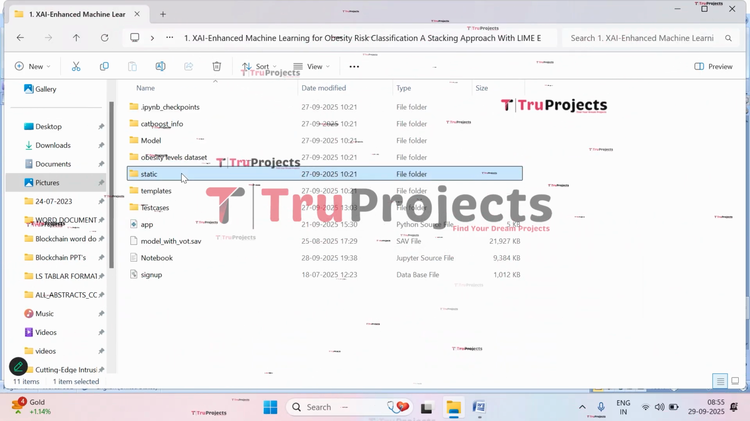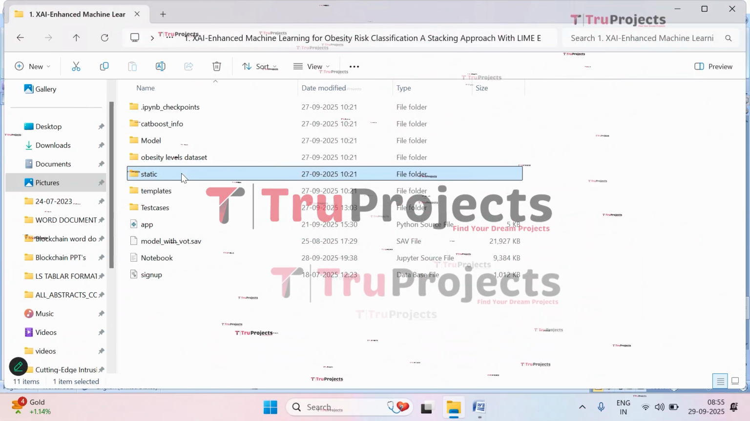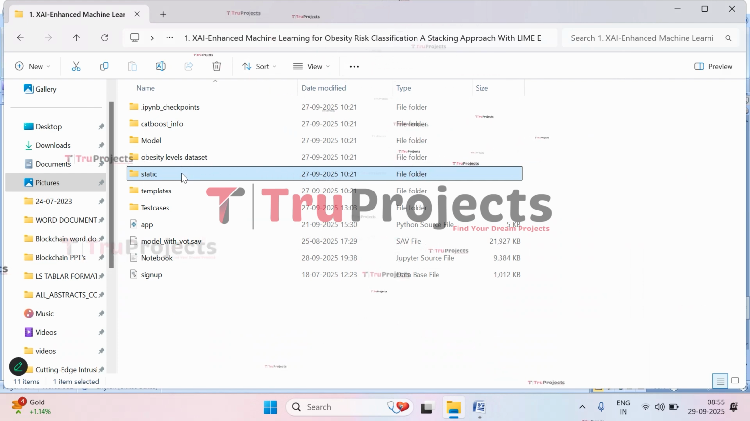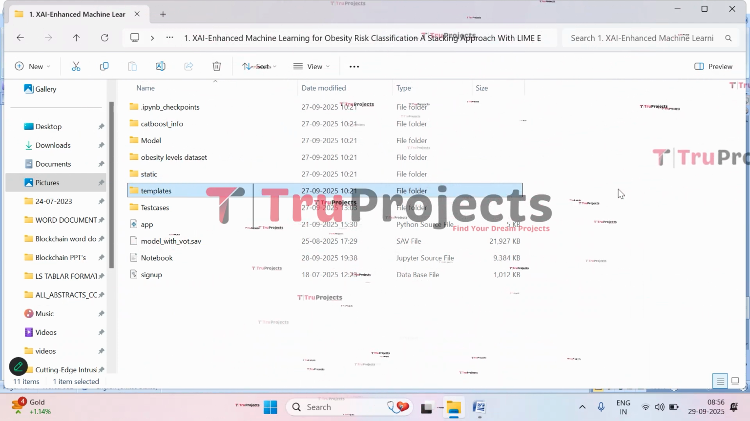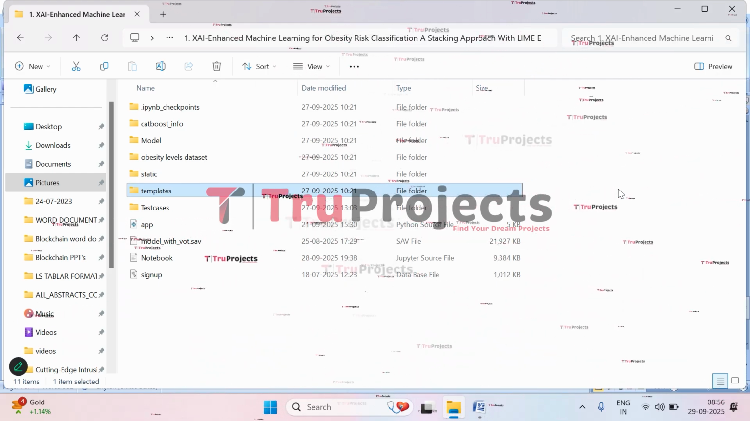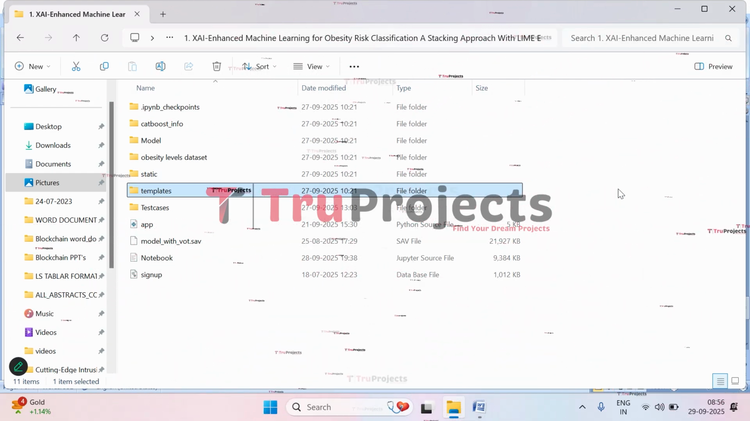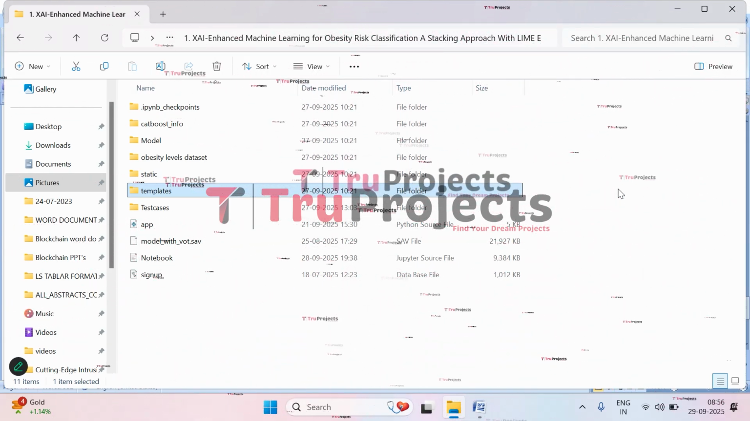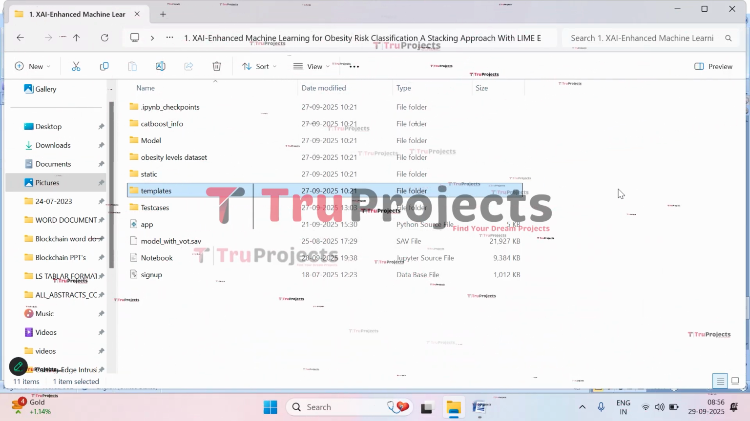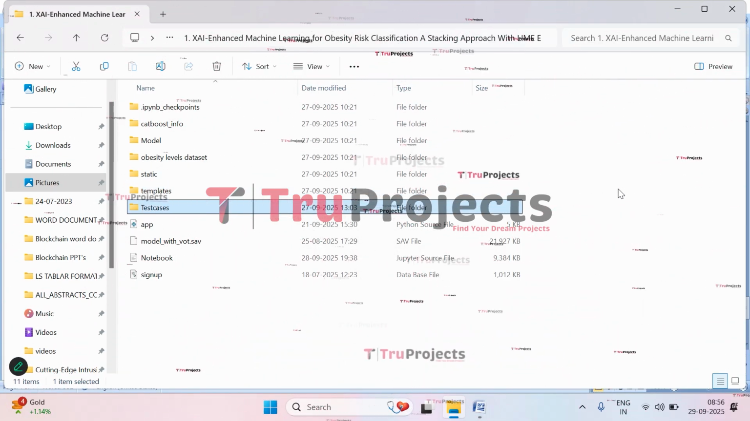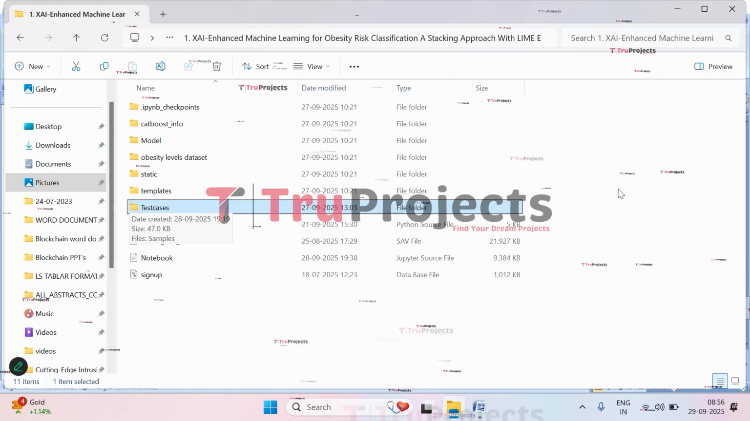And this is the static folder. This folder consists of files related to CSS, JavaScript, and Bootstrap, which are important for the visual appeal. And here we have the templates folder. This folder contains all the HTML pages used in this project. It typically includes files like index.html, about.html, etc., which represent different pages of the website. And this is the test cases. In this, we have test cases that we will be using in the front end.